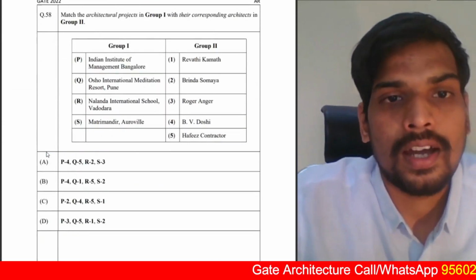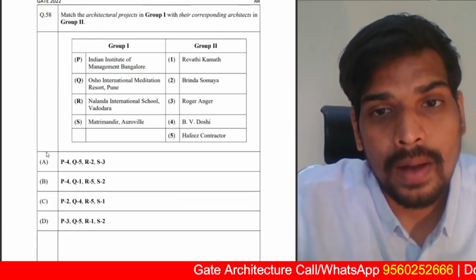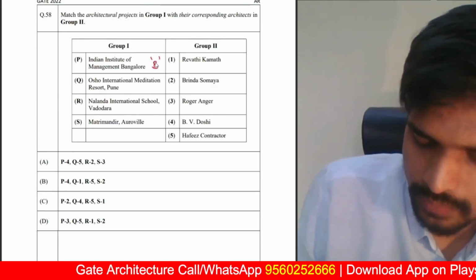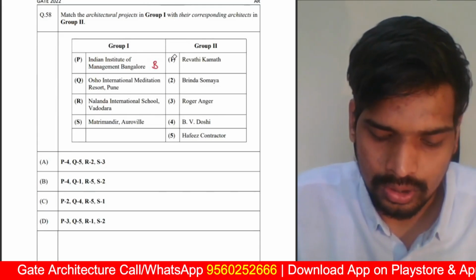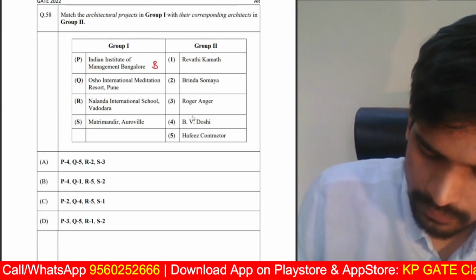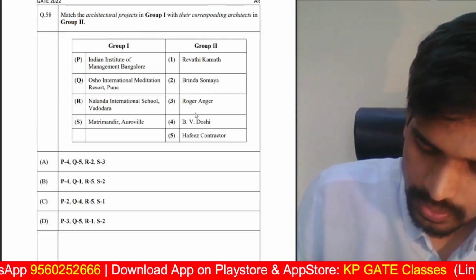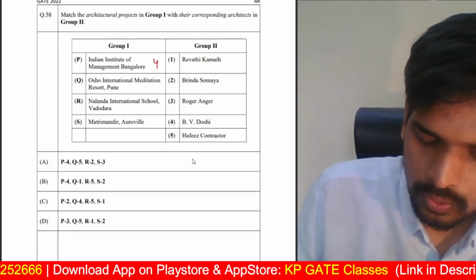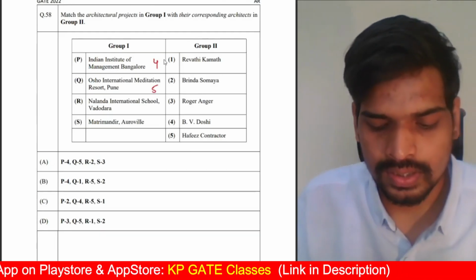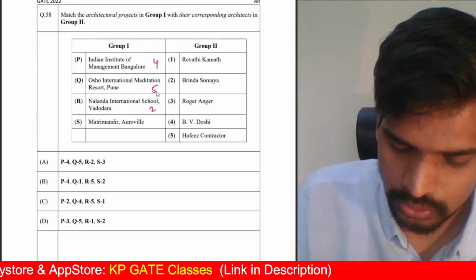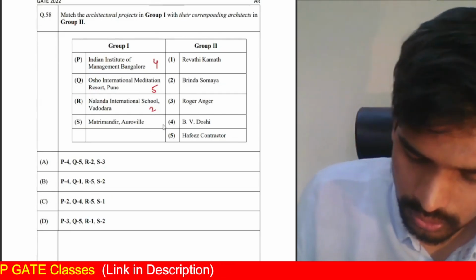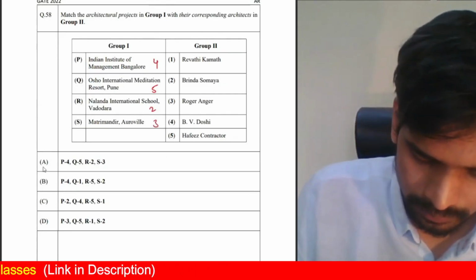Next one, match the architectural projects with the corresponding architects in group 2. IIM Bangalore was obviously a very famous one, everyone knows. IIM Bangalore was designed by Balkrishna Doshi. Osho International Meditation Resort was designed by Hafiz Contractor. Balkrishna Doshi is 4. Nalanda International School Vadodara was designed by Brinda Somaya. Matrimandir Auroville was designed by Roger Anger. 4523 is the correct answer.